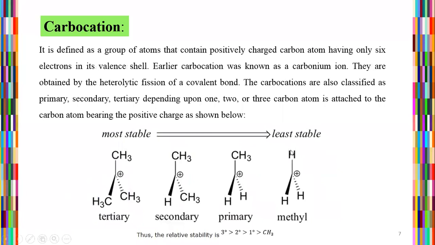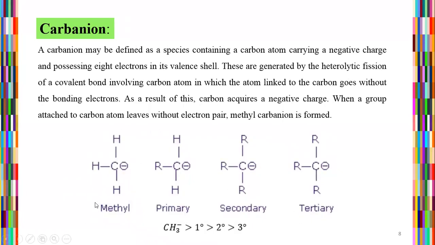For carbanions the stability order is reversed: the methyl carbanion is the most stable, then 1 degree, 2 degree, and 3 degree the least stable.